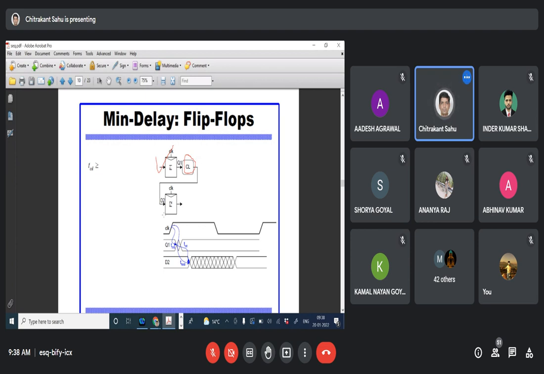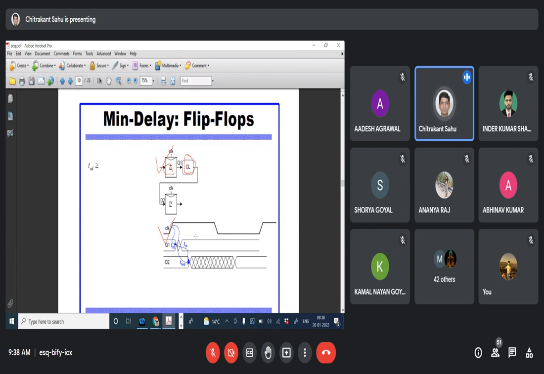So in this case you can see the clock is there, and then we have some delay called the TCCQ. What is TCCQ? That is the contamination clock-to-queue delay that arises because of flip flop 1. Because it gives output to the combinational logic, it decides the minimum delay constraint. And then a very important concept, the hold time. What is hold time here?